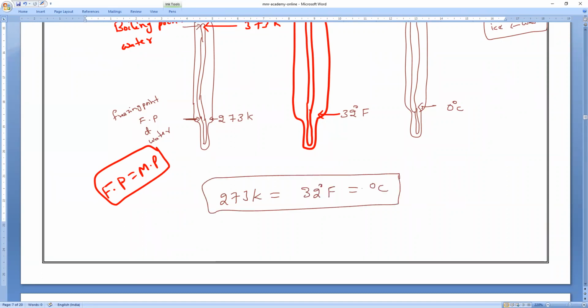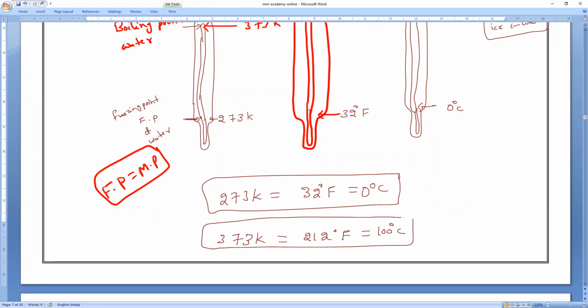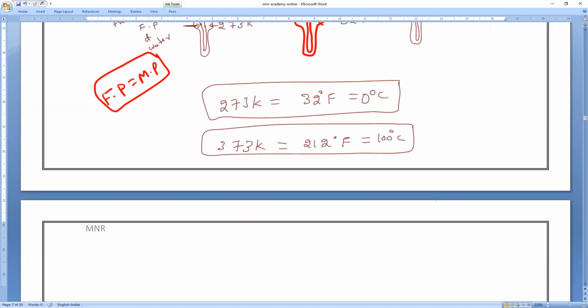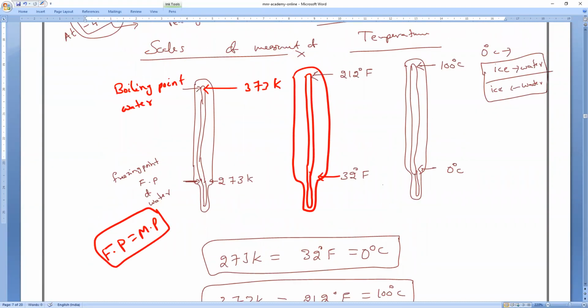Is it right or wrong? Similarly, 373 Kelvin is equal to 212 degrees Fahrenheit, which is equal to how many degrees Celsius? 100 degrees Celsius. Understood? Boiling points are equal, yes, I'm talking about the scales, not the boiling point.